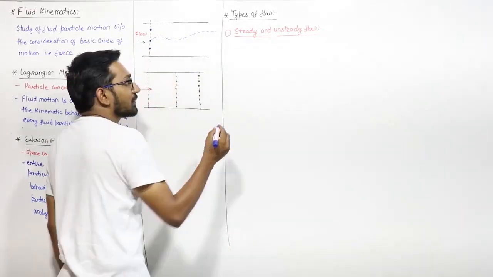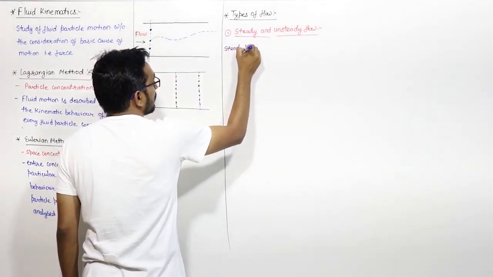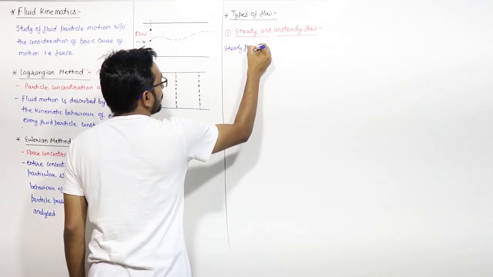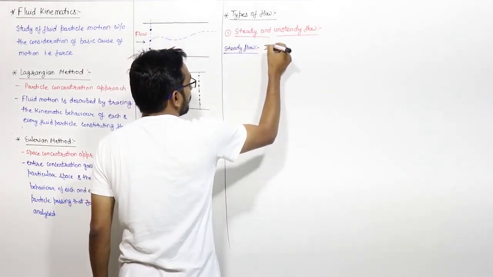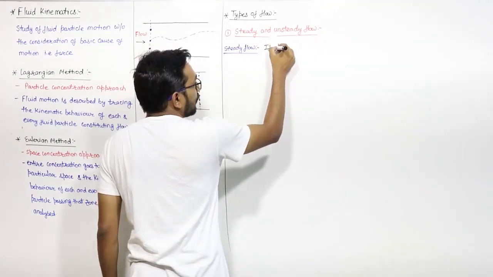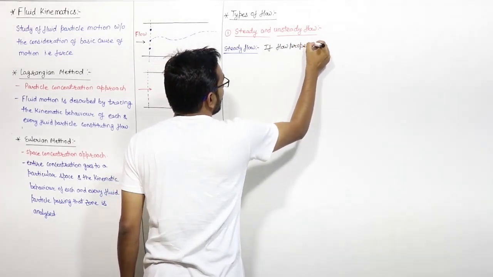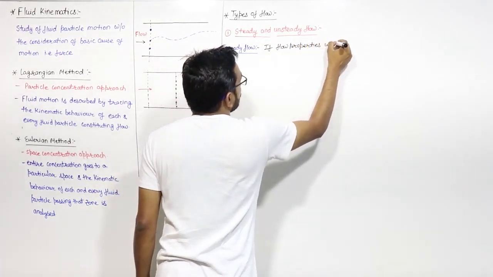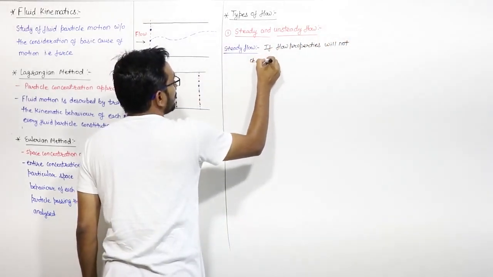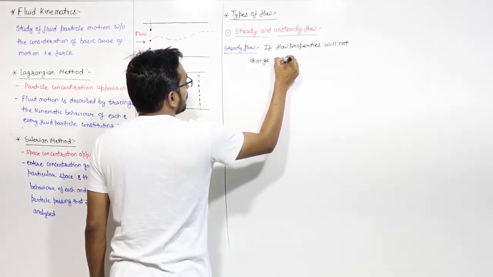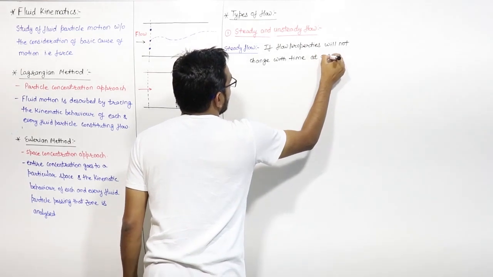I am writing: steady flow is, we will say, if the flow properties will not change with time at a given section.